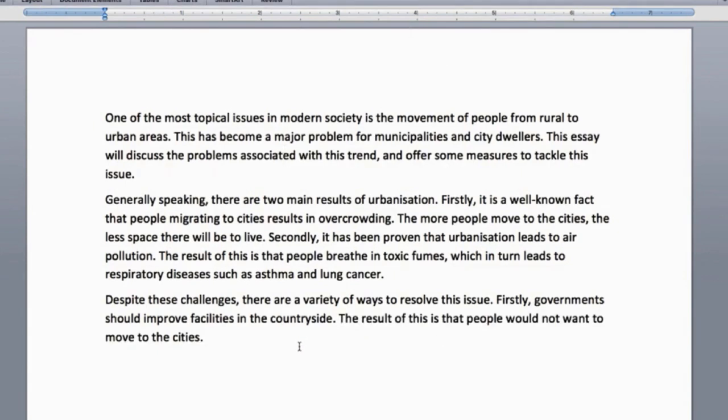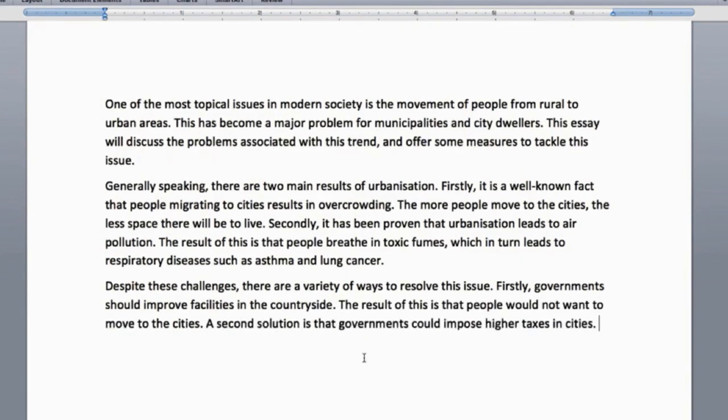And another one, second solution, governments could impose higher taxes in cities. What do we want? We want maybe another effect of this. Oh no, let's do a conditional. If life was, people would not move, you've got your conditional if and a modal verb.